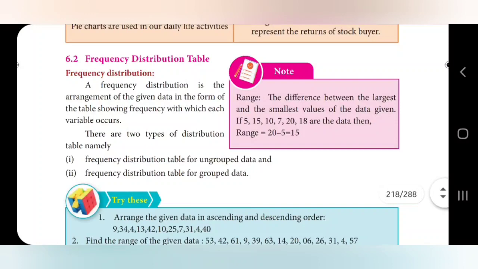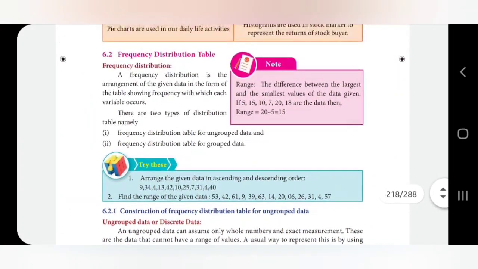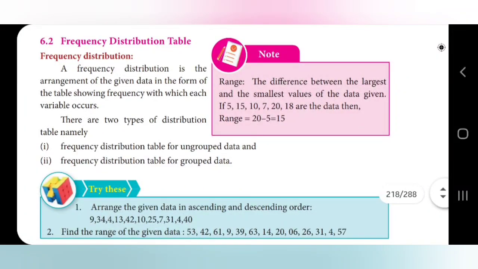Now, 6.2 frequency distribution table is there in your new syllabus. In frequency distribution table, first we will see what is frequency distribution. A frequency distribution is the arrangement of the given data in the form of a table showing the frequency with which each variable occurs. There are two types of frequency distribution table, namely for ungrouped data and for grouped data.